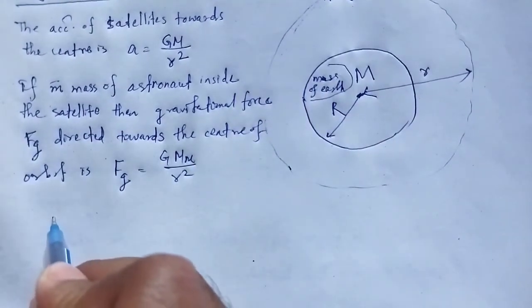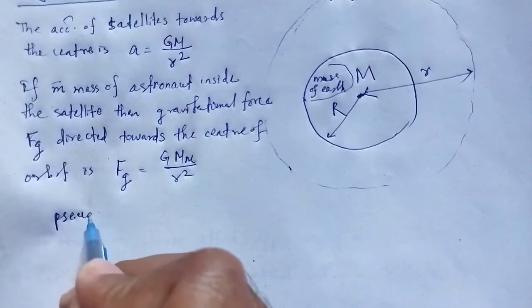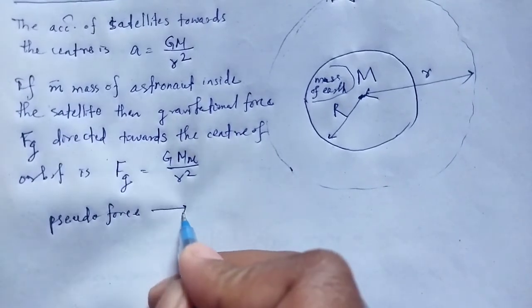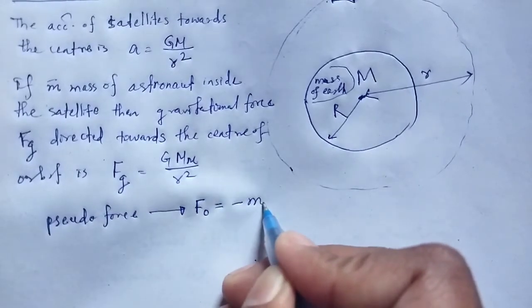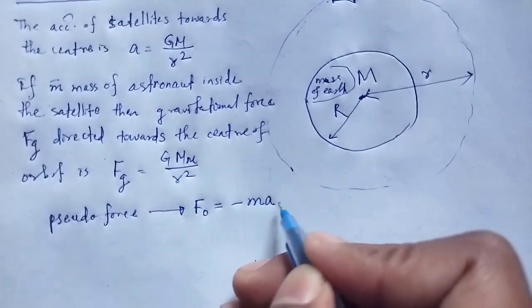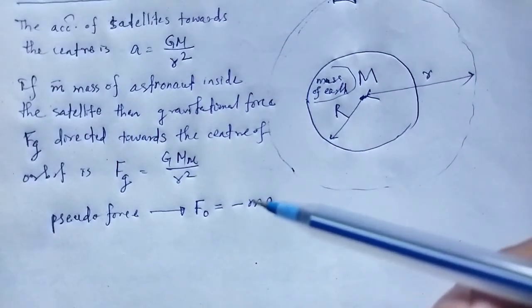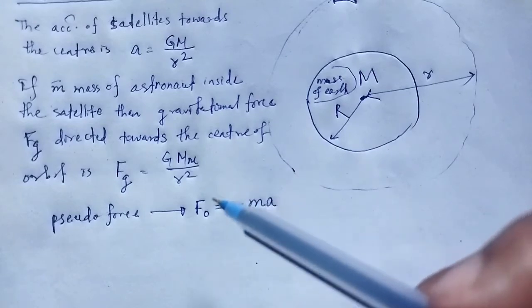Let that pseudo force be F₀ = −ma. Since it is negative, it is directed away from the center, that's why we implement the negative sign.